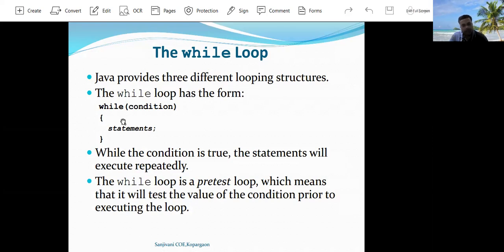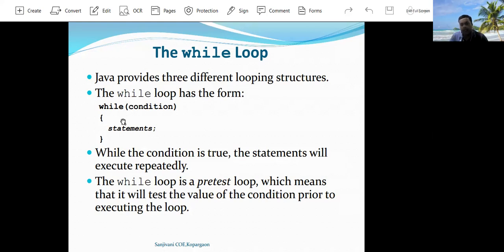Here, the statements written inside the while loop get executed as long as the condition is true. Once the condition is false, then the execution of the while loop is terminated and execution control is transferred out of the while loop.